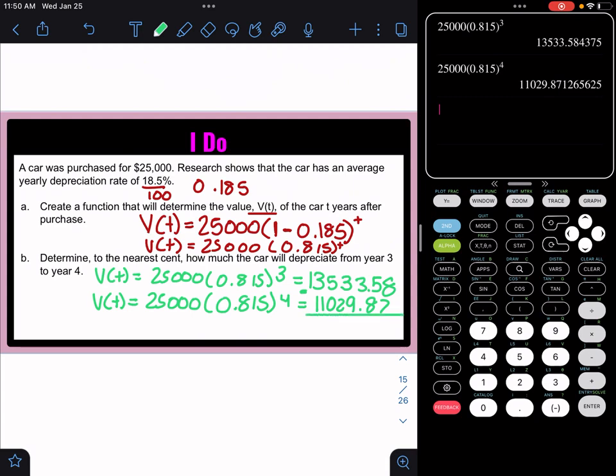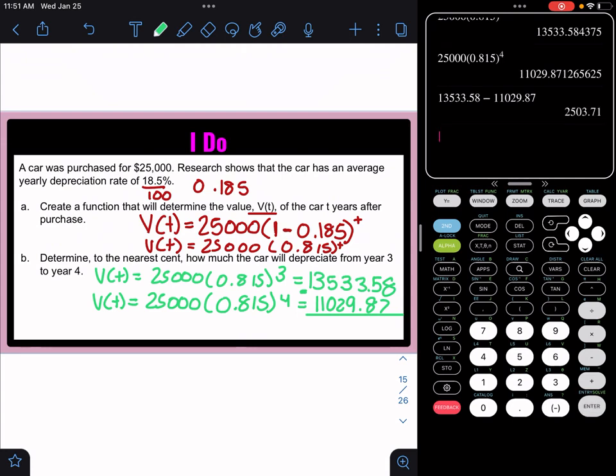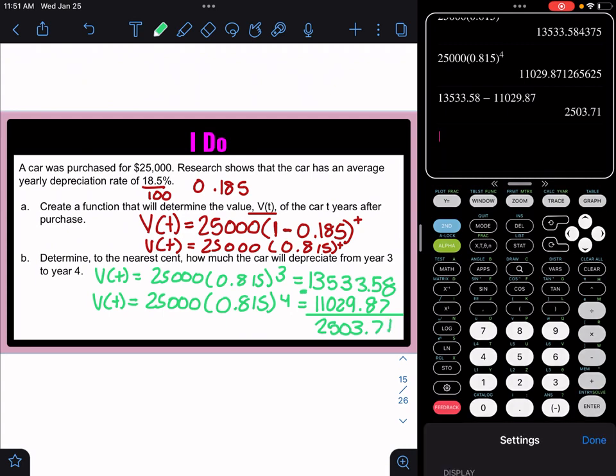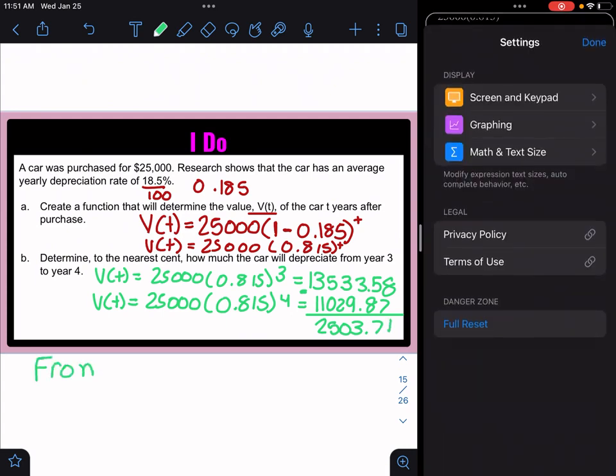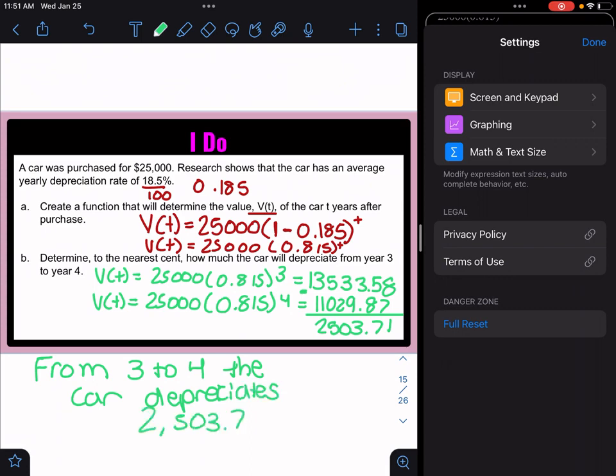And if they want to know how much the car depreciates from year 3 to year 4, we will have to subtract these two numbers. So 13,533.58 minus 11,029.87. I'm just going to check that I typed this in the calculator correctly, because it's very easy to make a mistake. Alright, and we get 2,503.71. So from year 3 to 4, the car depreciates $2,503.71.